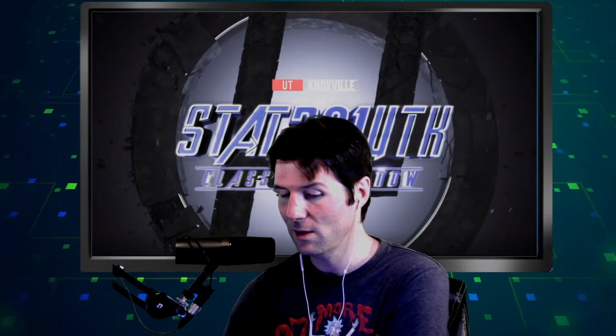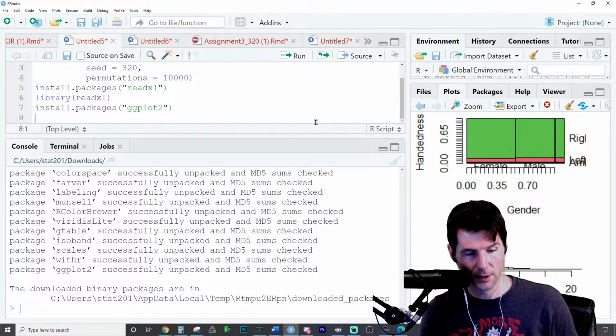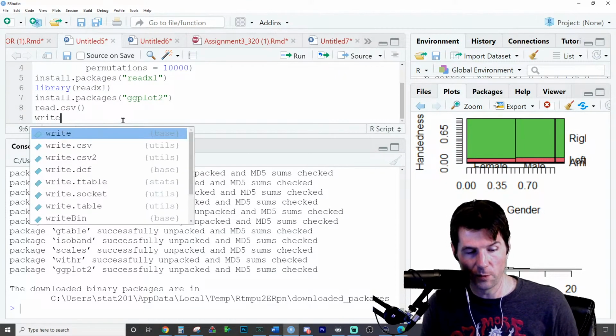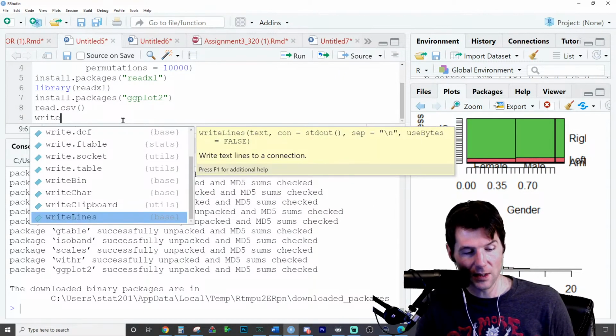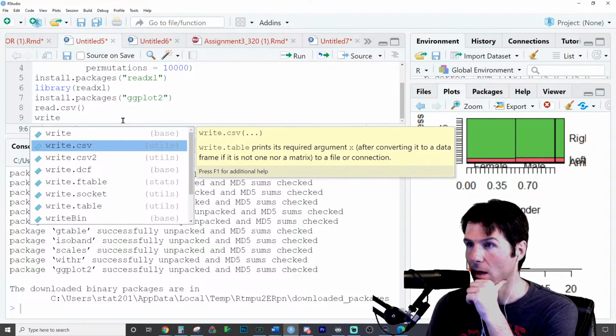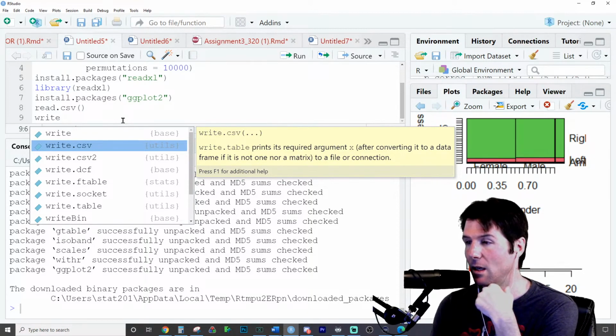Great seeing you. Can we save our Excel file? Yeah, of course. Let's show that real quick. So here's how you read in files. You read in files with read, and then you write files with write. Can we write Excel? You can write a CSV. A CSV is comma separated values or comma delimited, which will open up in Excel perfectly fine.